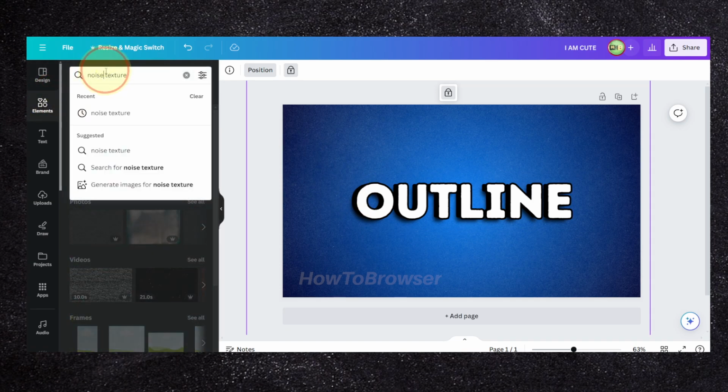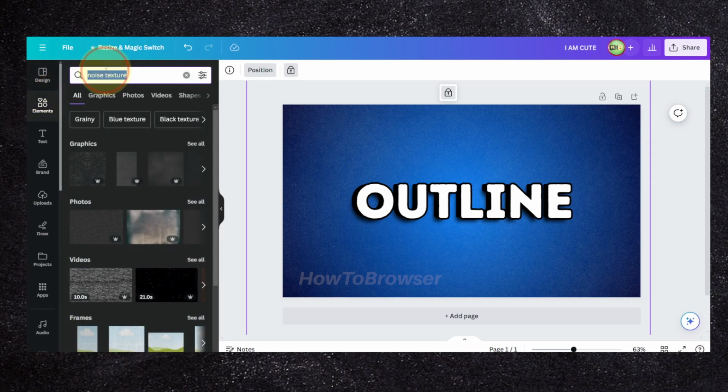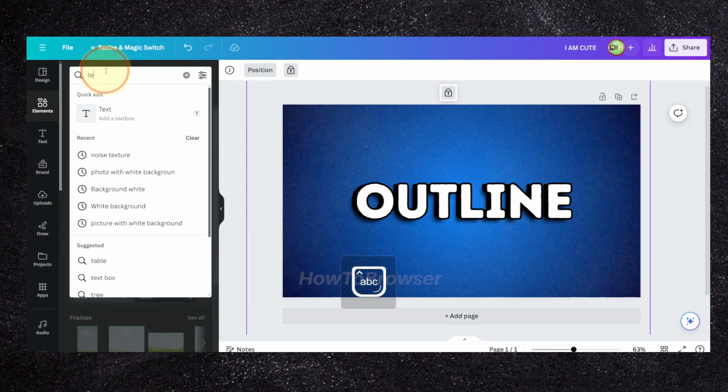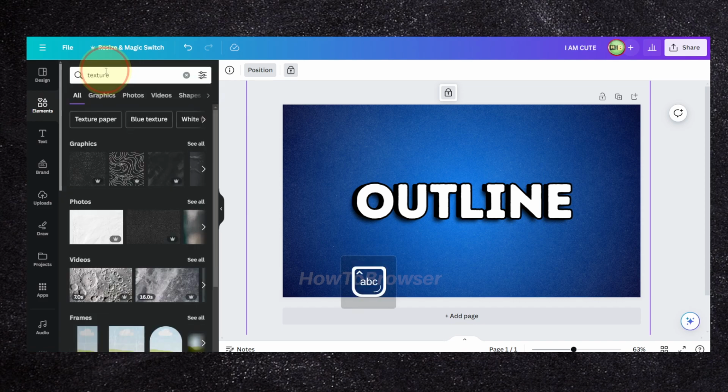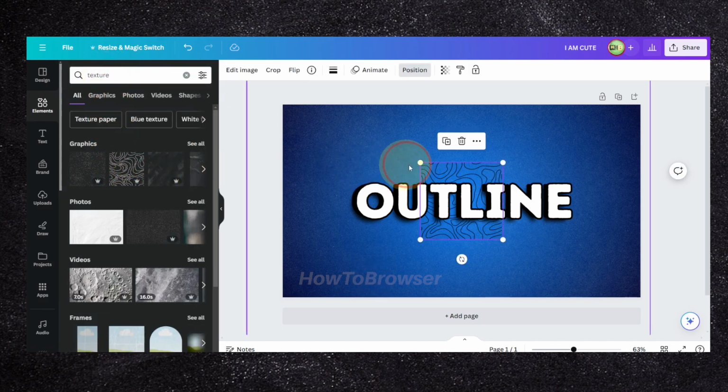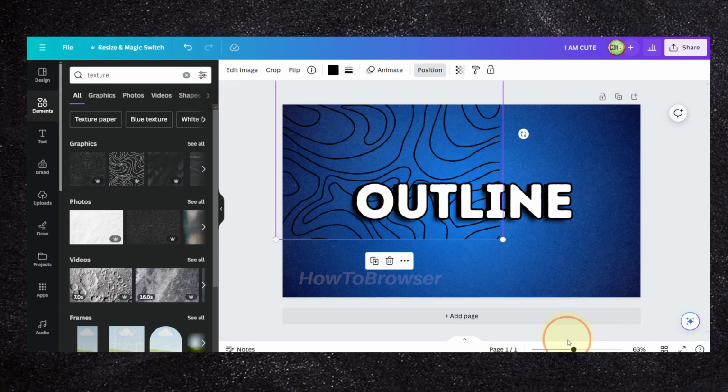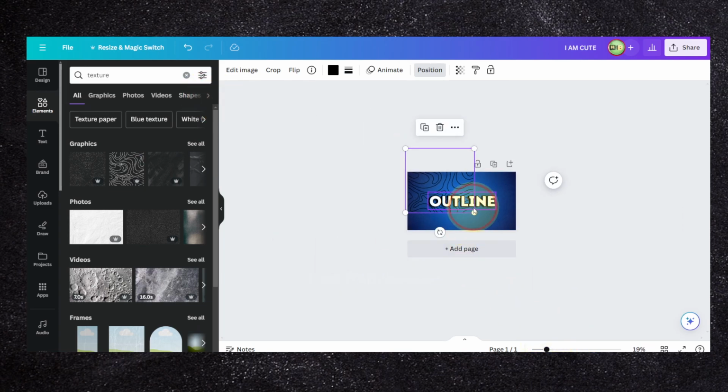Now we can add some texture. Let's zoom out. We can decrease the opacity.